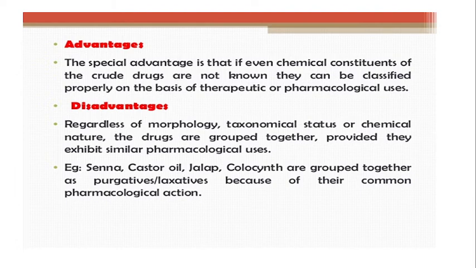Example: senna, castor oil, jalap and colocynth are grouped together as purgative and laxative because of their common pharmacological action, but their taxonomical status, origin, and the constituents which give the particular effect are different in all these drugs. But because only the pharmacological action is the same, they are grouped under one head. This is the disadvantage of the pharmacological classification of drugs.